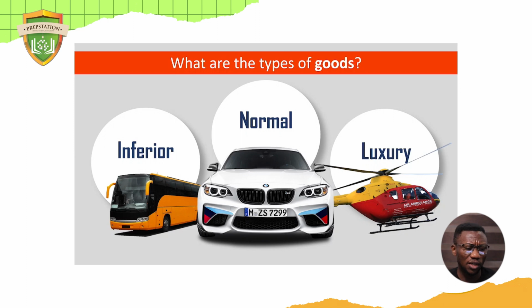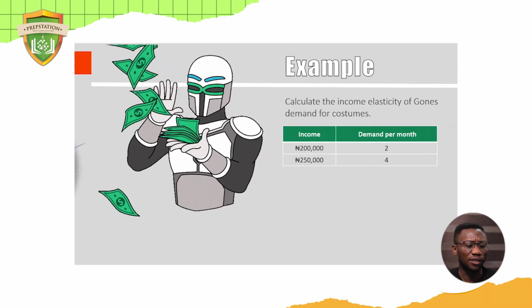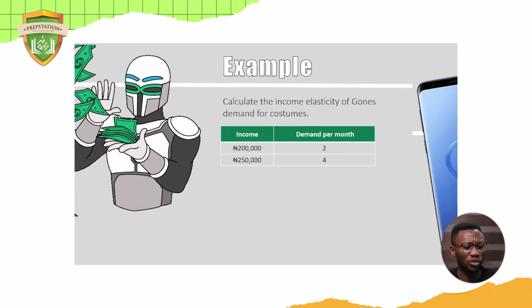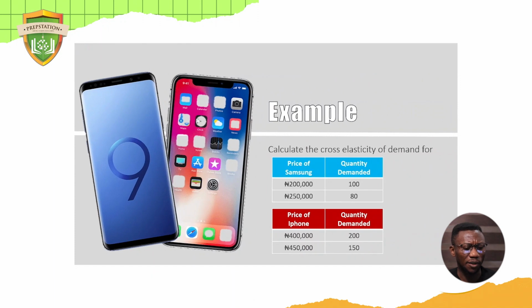And of course, one thing you notice here is that when income is increasing, the demand for inferior goods reduces. But as income increases, the demand for normal goods increases. But it cannot be compared to the ratio for luxury goods. So when you do your calculations, when your value is more than 1, then that's when it's becoming more like a luxury good. The value is higher compared to normal goods. So I think we've explained this already, and let us now look at questions that we could answer in terms of income elasticity of demand.